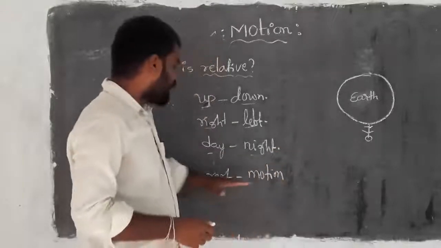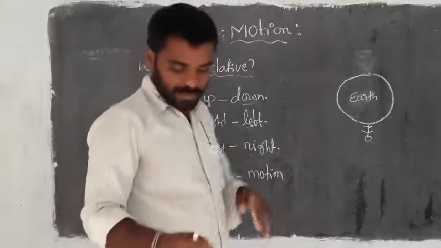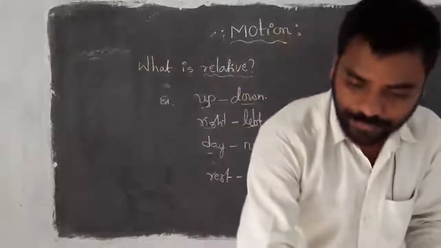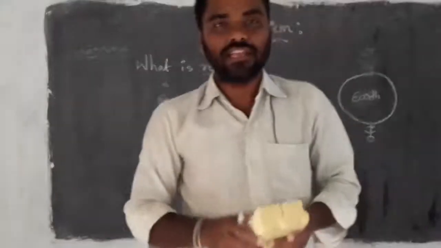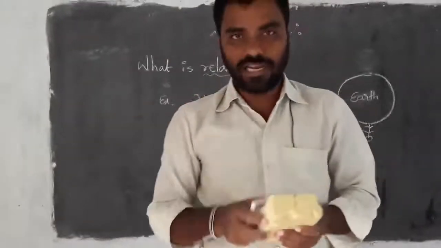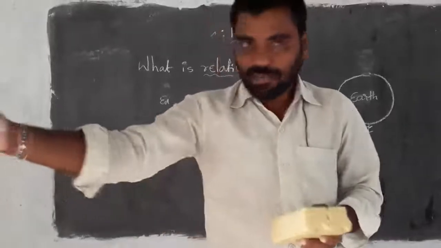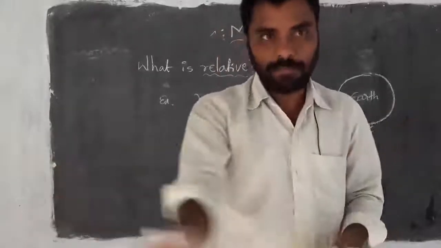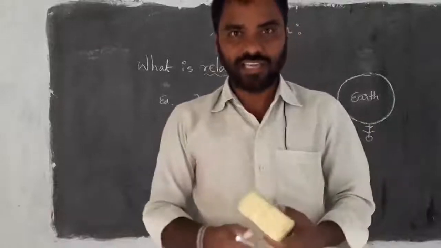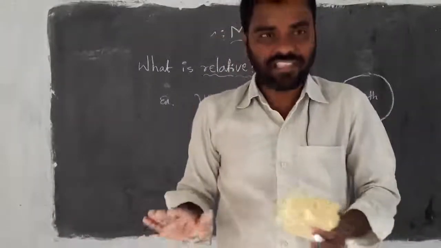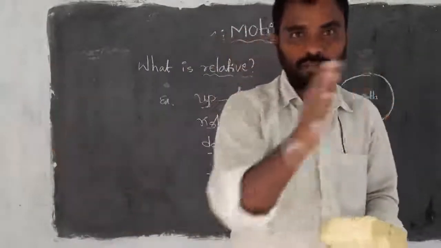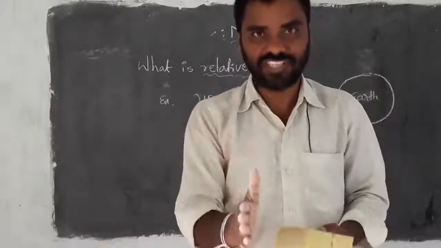Same thing here, rest and motion. For example, if you are standing at a bus stop or bus stand, right? Say any buses are moving from your place, right? You are feeling like, yes, I am in the same place, but the bus is moving from the point of the bus station, right?